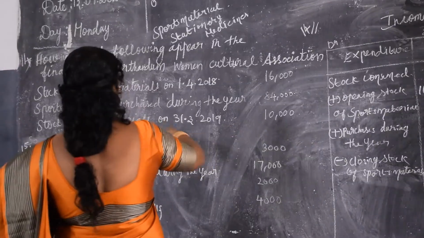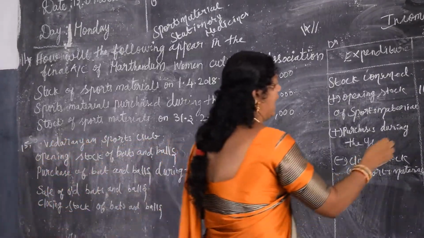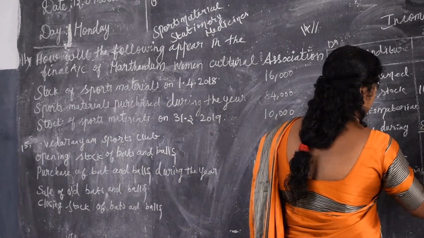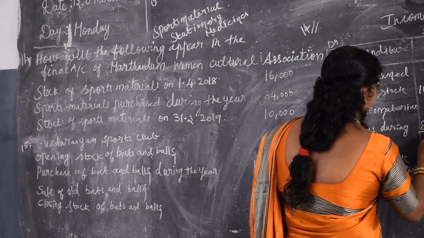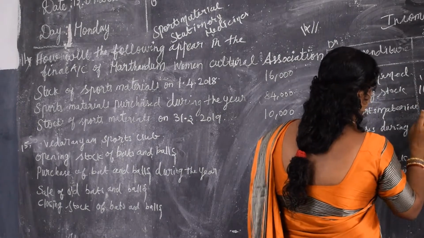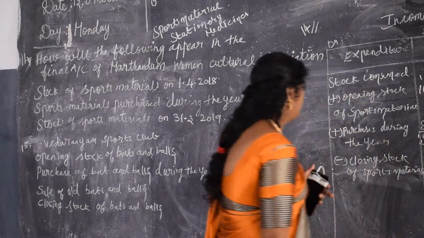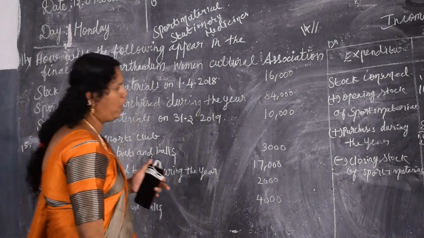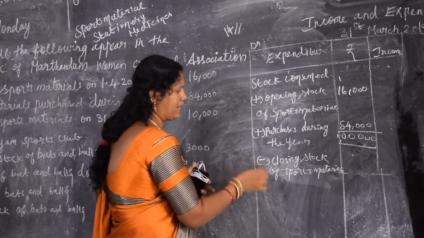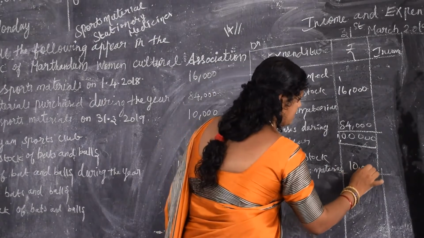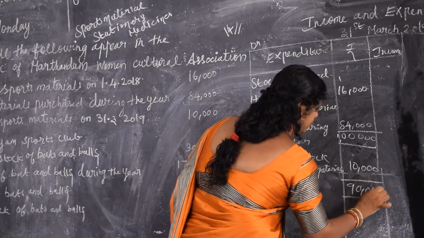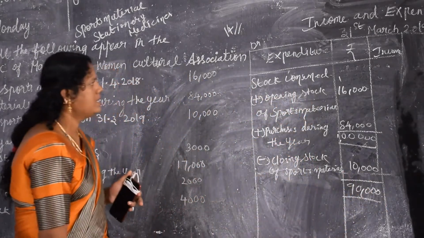Then next add purchases. That is the second format. Add purchases during the year, which is 84,000. So total it. This is 1 lakh. Okay. From this 1 lakh, what do you have to do? We have to subtract the stock of the sports material, which is 10,000. Totally 90,000. That's all.